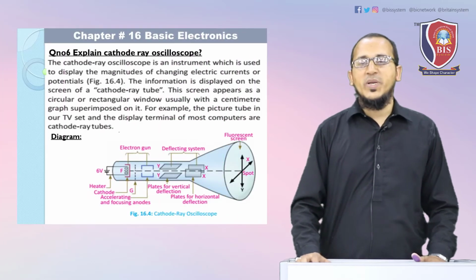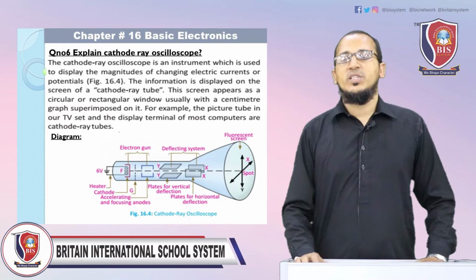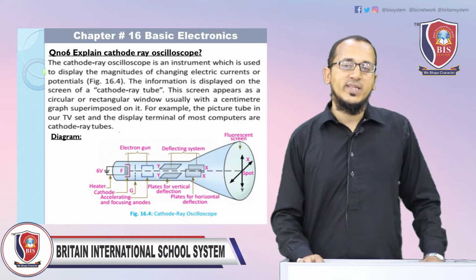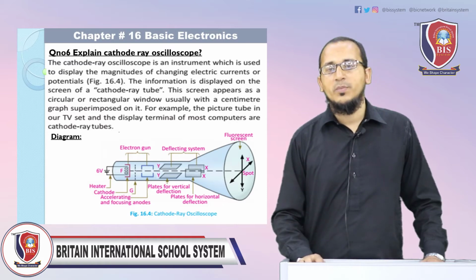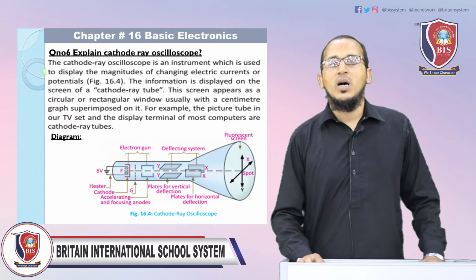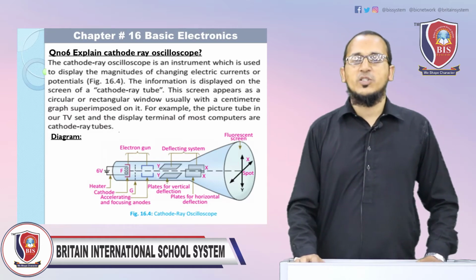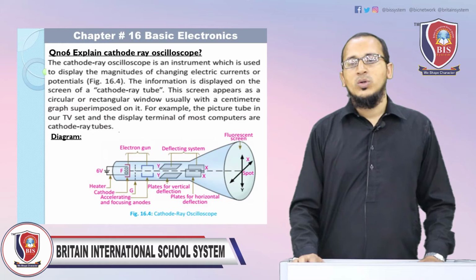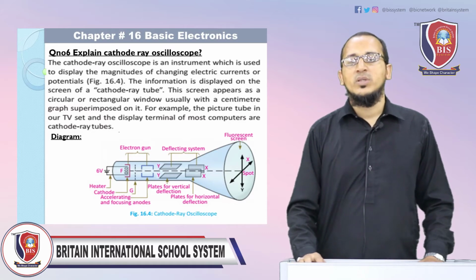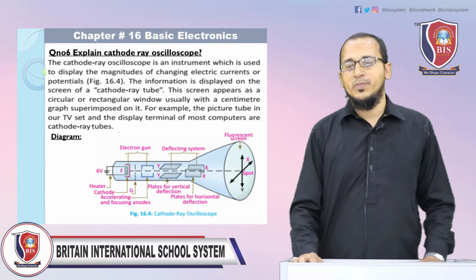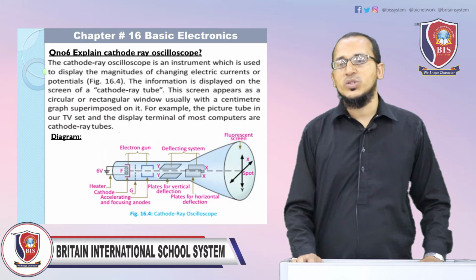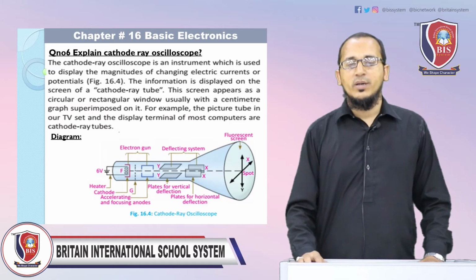Question number 6, explain cathode ray oscilloscope. This is a long question. First of all, its definition. The cathode ray oscilloscope is an instrument which is used to display the magnitude of changing electric currents or potentials. The information is displayed on the screen of a cathode ray tube. This screen appears as a circular or rectangular window, usually with a centimeter graph superimposed on it. For example, the picture tube in our TV set and the display terminal of most computers are cathode ray tubes.